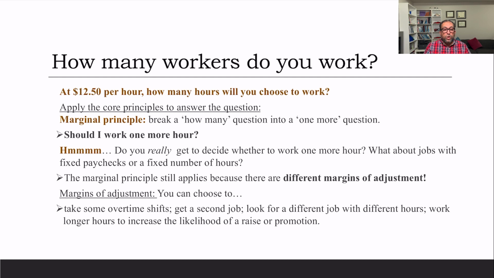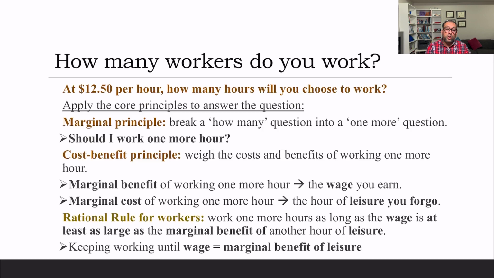On the margin of adjustment, you can choose to take some overtime shifts, get a second job, look for a different job with different hours, or work longer hours to increase the likelihood of a raise or promotion. So these are the things that you have to keep in mind. Again, you are calculating the marginal cost and the marginal benefit. The marginal benefit of working one more hour is the wage you earn, and the marginal cost is the one hour of leisure you forego. So this is the way. The marginal benefit of the leisure that you forego must be equal to the wage you are earning.